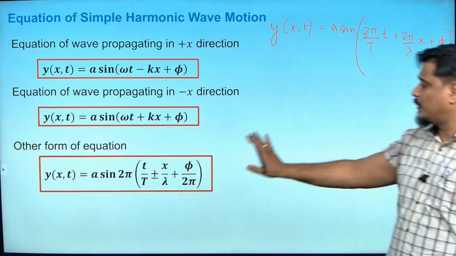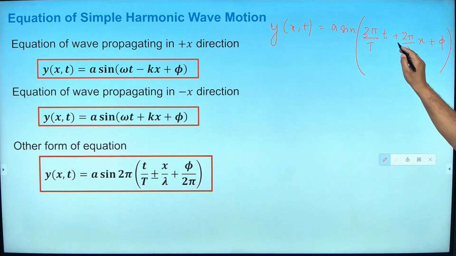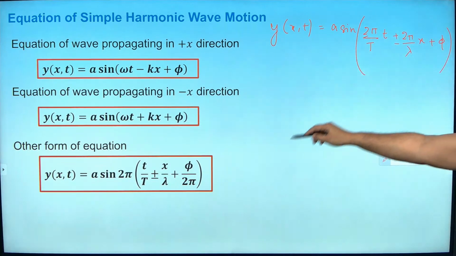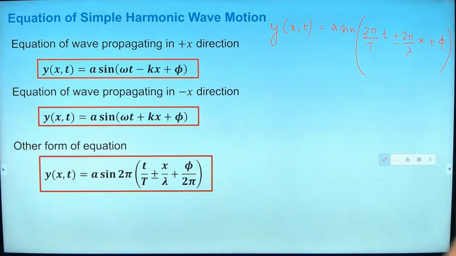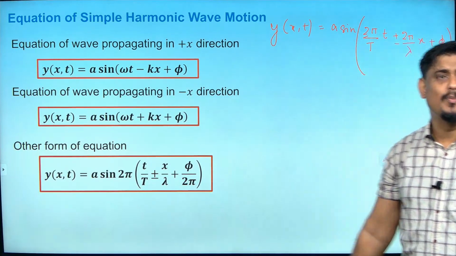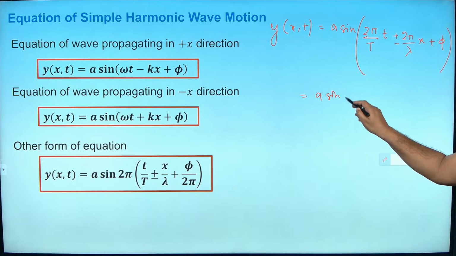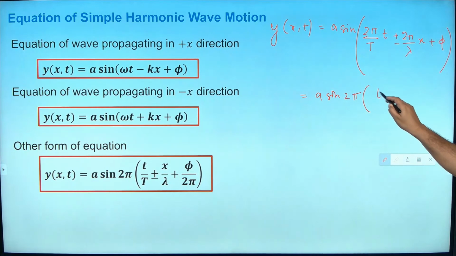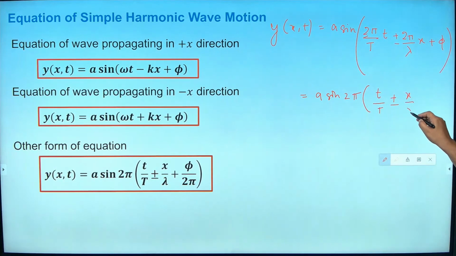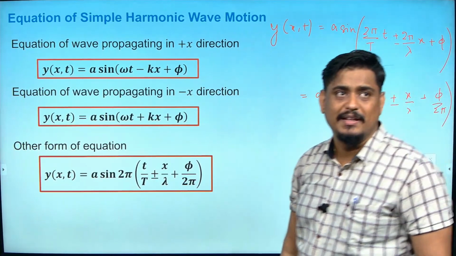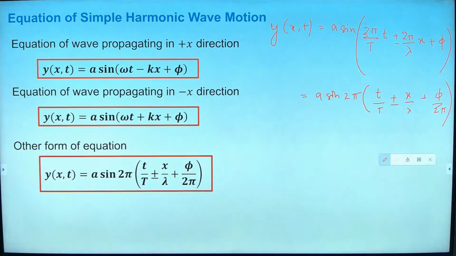In this equation, I have put the value of omega as 2 pi by T and the value of the propagation constant as 2 pi by lambda. Now if I take 2 pi outside, then it will become a sine 2 pi. What remains here? Small t by capital T plus or minus x by lambda, plus, since I take 2 pi common, 2 pi will come in the denominator, phi by 2 pi. This is also a way in which the wave equation can be represented.